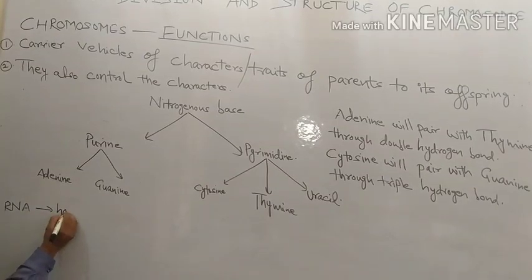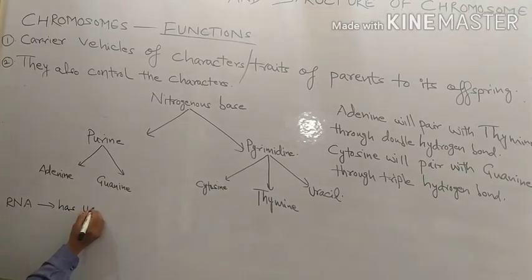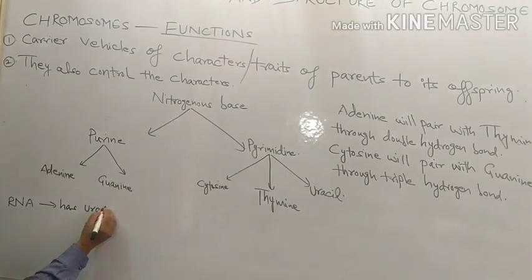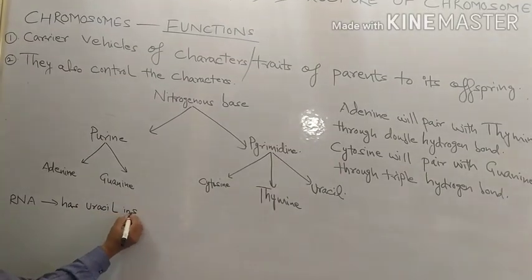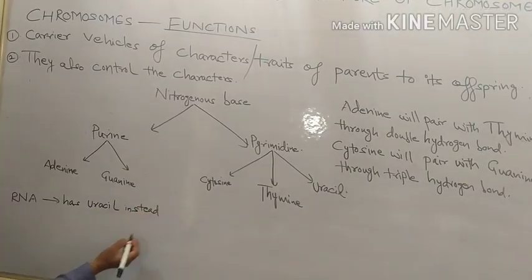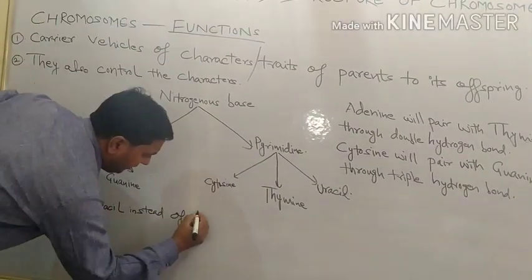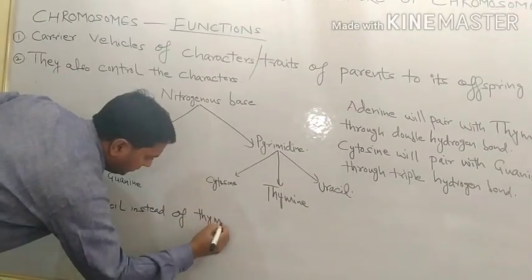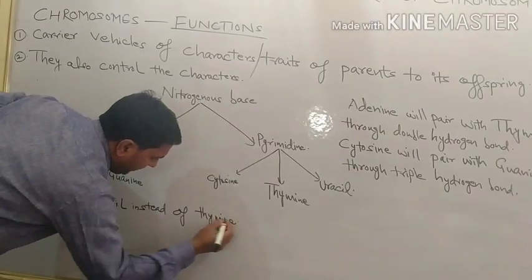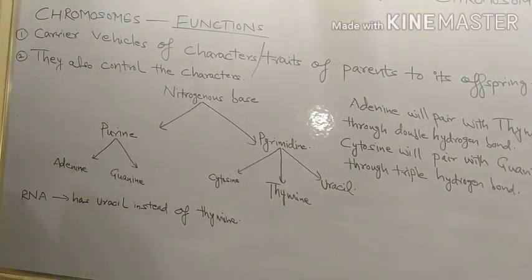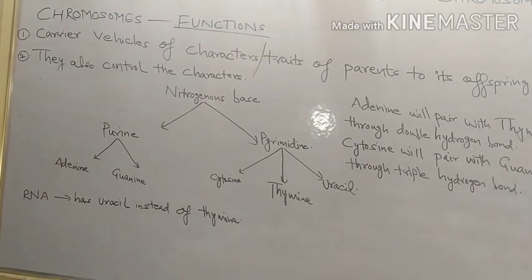RNA has uracil instead of thymine. This is the main difference between them.